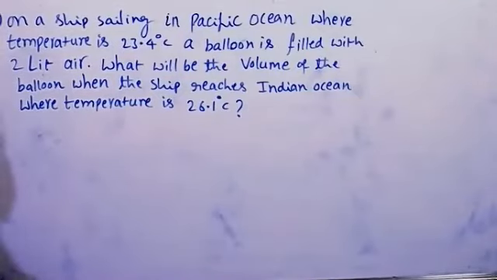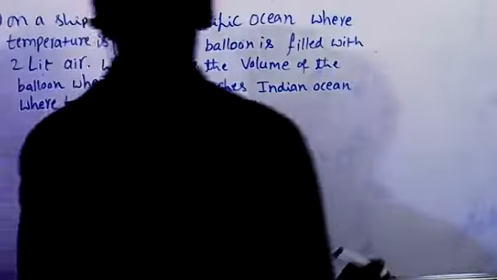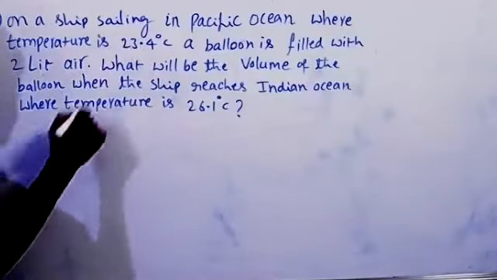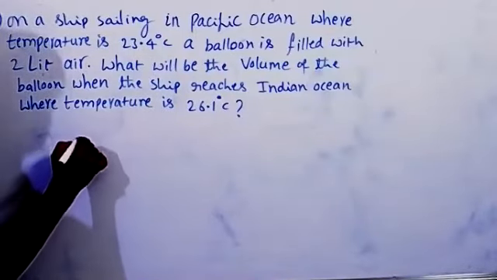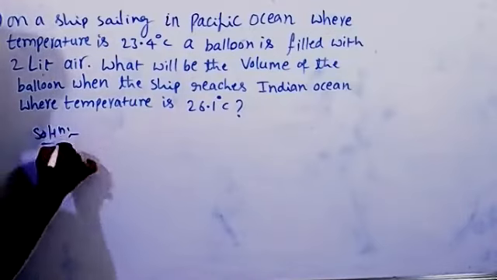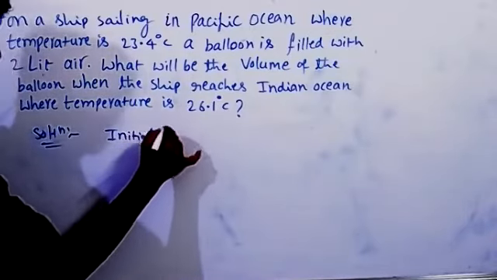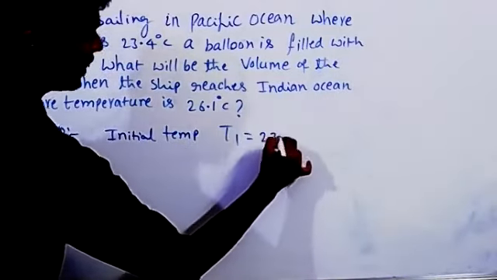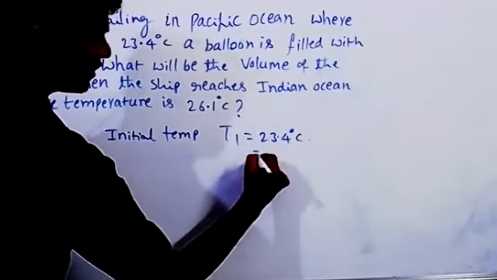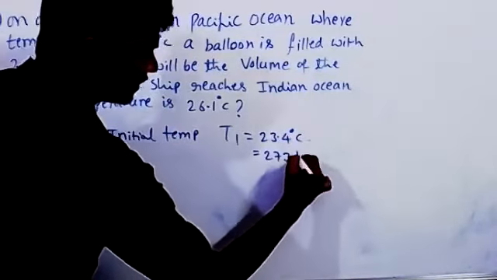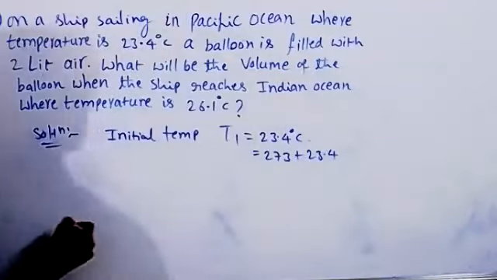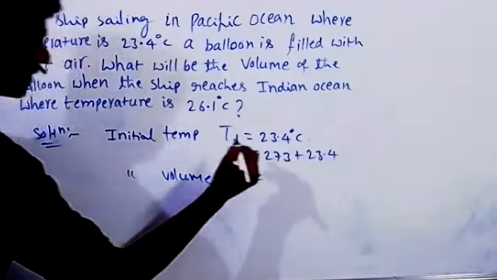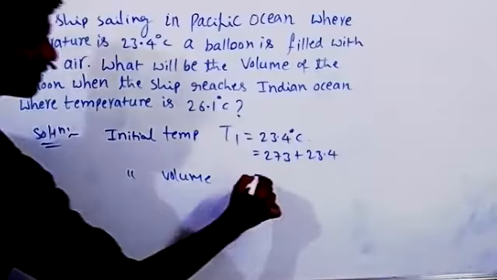So the ship is at Pacific Ocean. Their temperature is, that is, we are considering initial temperature. When the ship is in Pacific Ocean, that is the initial temperature. T1 is equal to 23.4 degrees centigrade. Convert this into kelvins: 273 plus 23.4 is 296.4. And initial volume also: ship is in Pacific Ocean, volume of balloon is 2 liters.